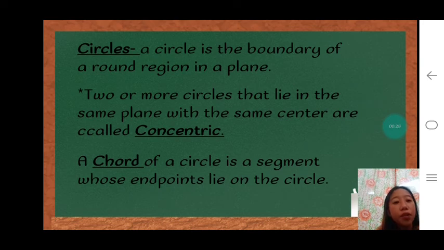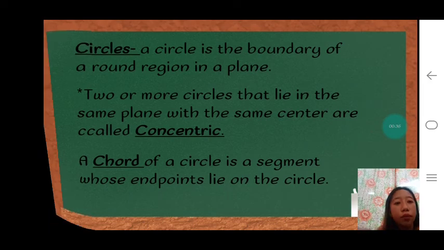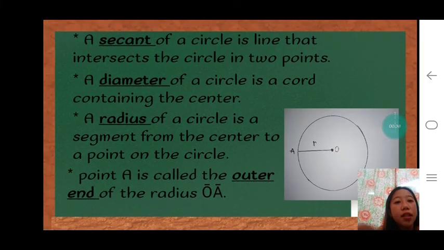A chord of a circle is a segment whose endpoints lie in the circle. So, ang segment kanang ang iyang endpoints kay naglay siya sa circle mo siya gitawag og chord. A secant of a circle is a line that intersects the circle in 2 points. A diameter of a circle is a chord containing the center. Nag-contain siya og center.